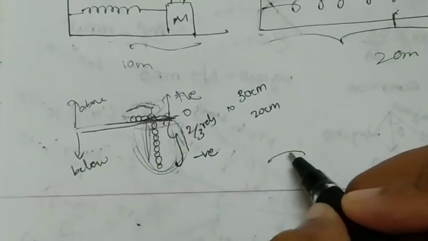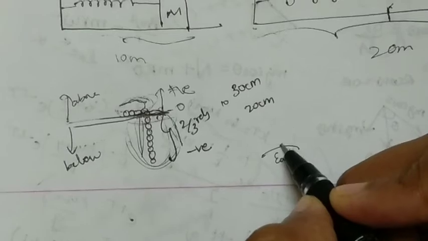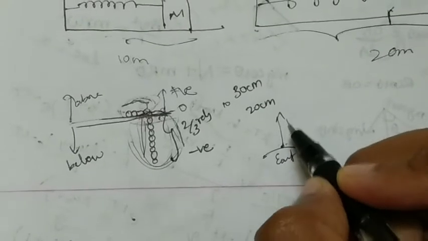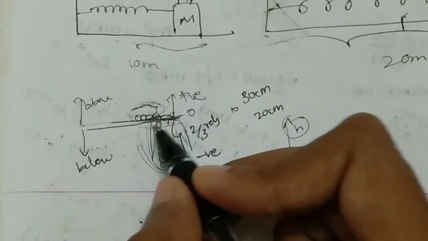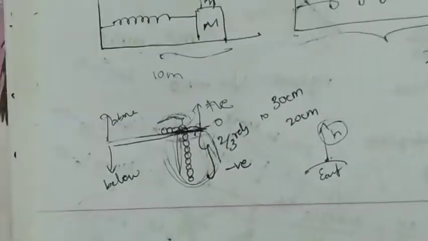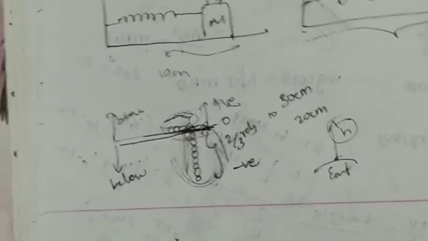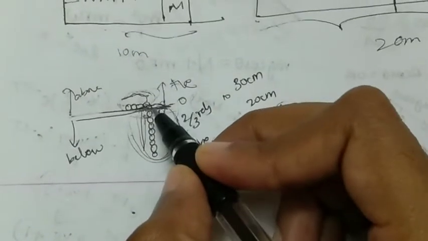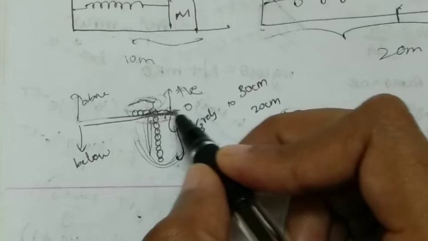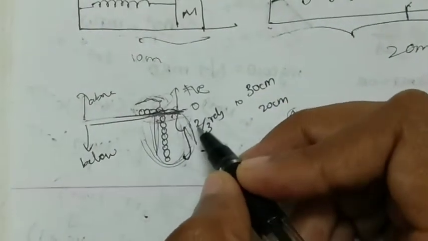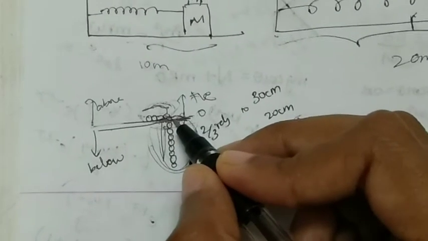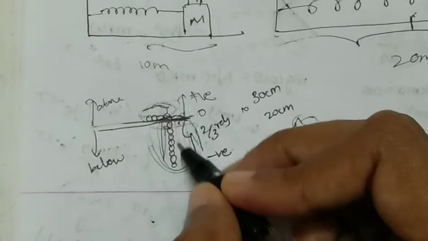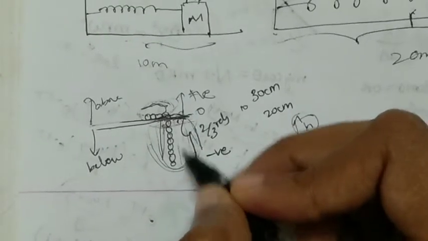Actually if we are on the surface of the earth, the potential energy would be 0 and it goes on increasing with height. But here we are taking the reference point as the table, because the chain is slipping down from the table. So it is better to take the table as the reference point for the 0 of potential energy. And as you see here, 2/3 of the length of the chain is remaining hanging.